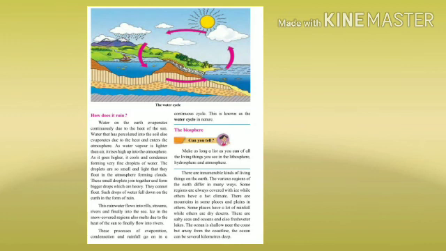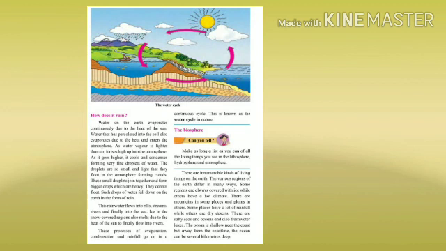Some regions are always covered with ice while others have a hot climate. There are mountains in some places and plains in others. Some places have a lot of rainfall while others are dry deserts. There are salty seas and oceans and also freshwater lakes. The ocean is shallow near the coast but away from the coastline, the ocean can be several kilometers deep.